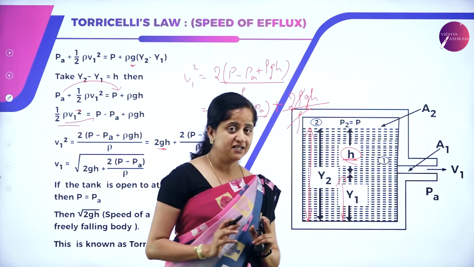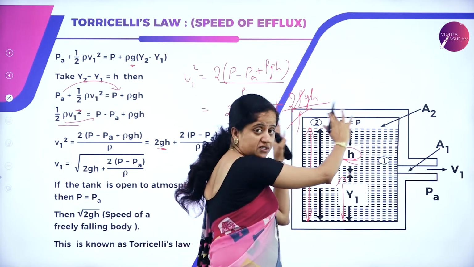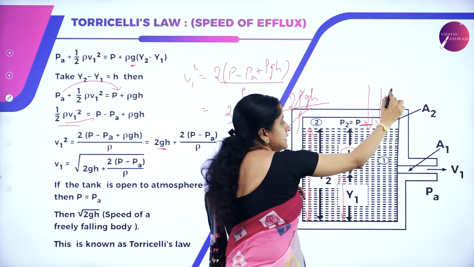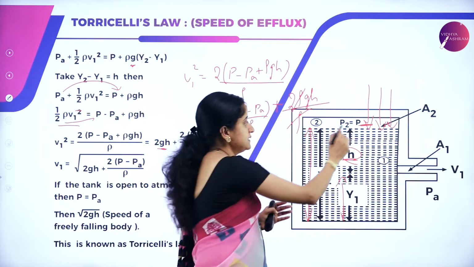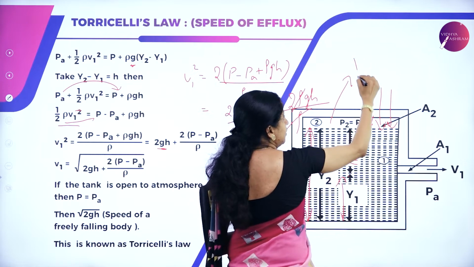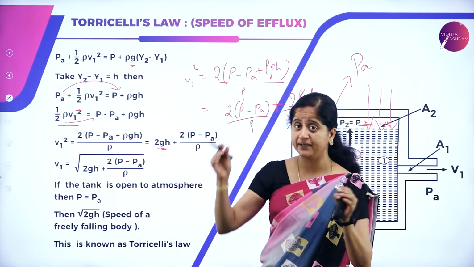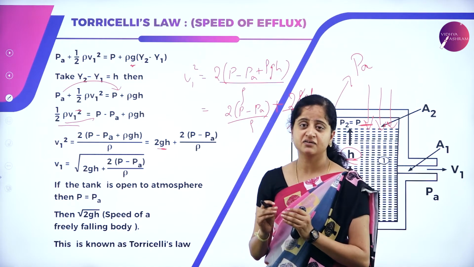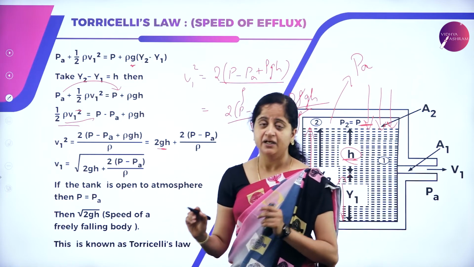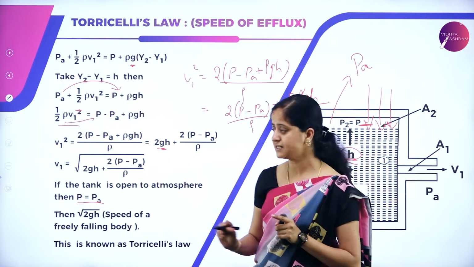Let us now imagine if this is an open tank. If this is not a closed tank, if this is an open tank, here also the atmosphere will exert some pressure. Since there is a pressure exerted by the atmosphere, the pressure at point 2 will also become Pa. Because the tank is open, the atmosphere will also exert some force on the fluid. So, the pressure is considered as Pa. If it is an open tank, the pressure at point 2 is also considered as Pa.